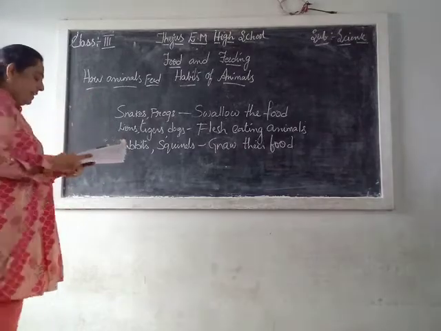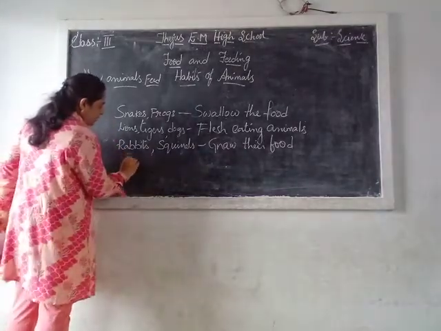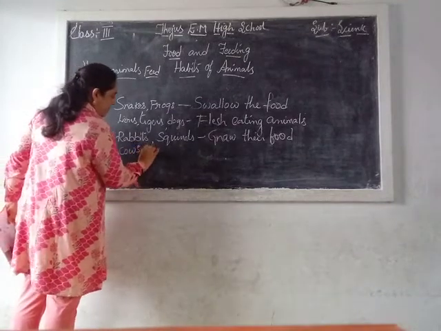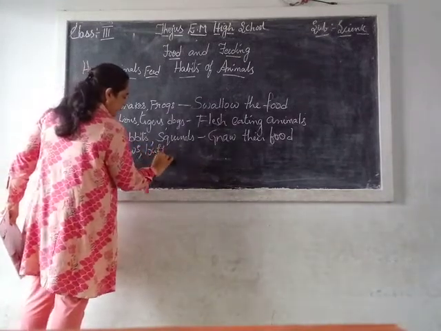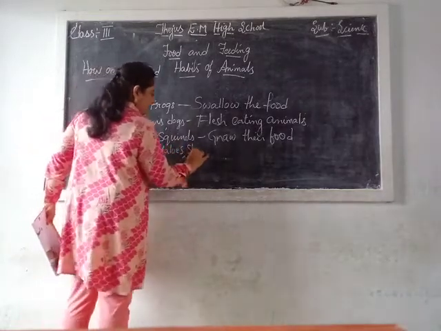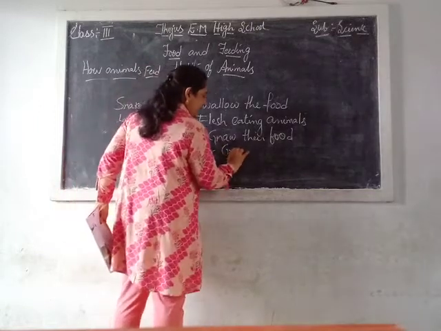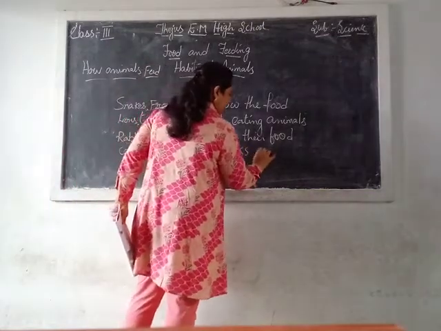Okay, these are the grass-eating animals like cows, buffaloes and sheep. What are these? Grass-eating animals.